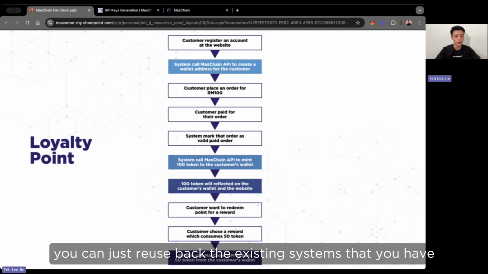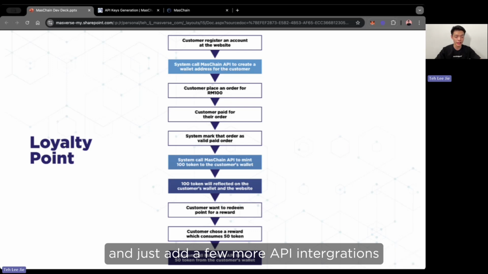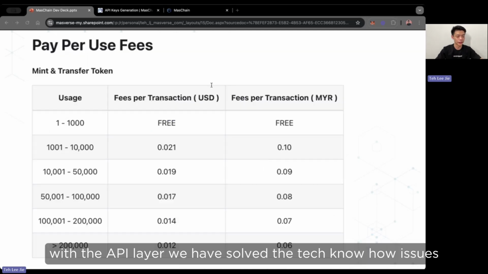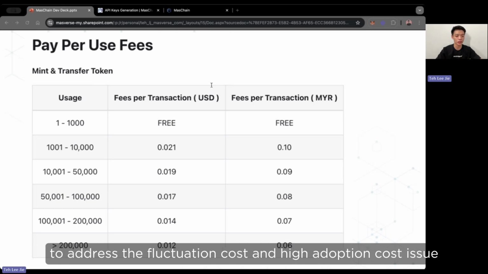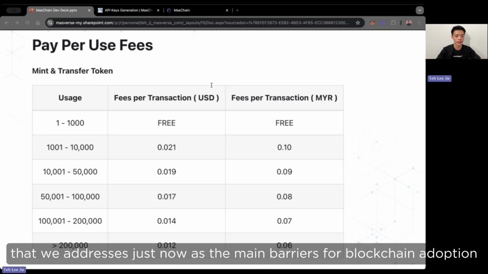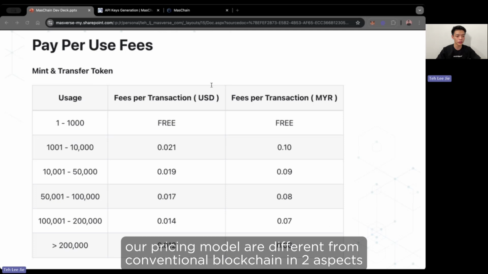You can just reuse the existing systems that you have and just add a few more API integrations. Next, with the API layer, we have solved the tech know-how issues. And lastly, we also employ a SaaS-style pricing model to address the fluctuating cost and high adoption cost issues that we addressed just now as the main barriers for blockchain adoption.